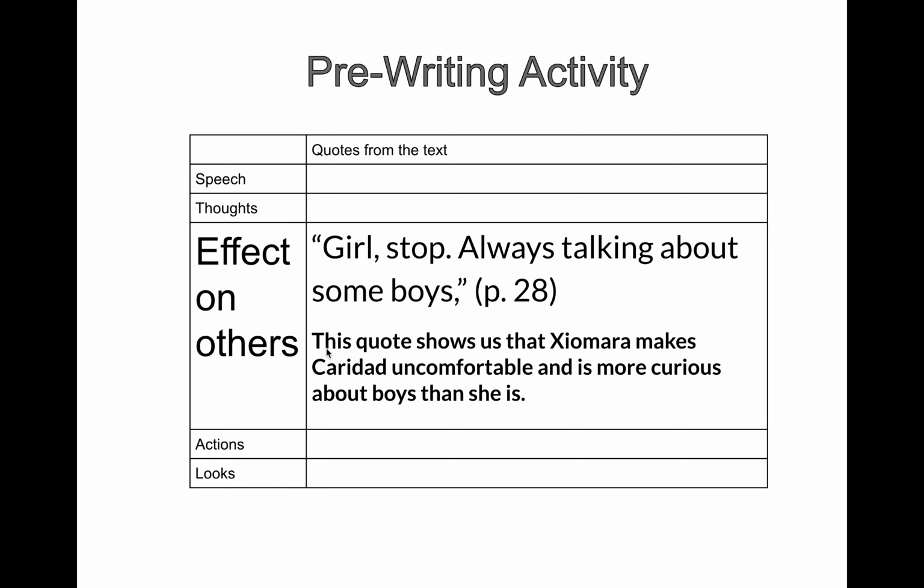And then you can do this part, but this is really what your essay is going to do. You want to choose examples that really show what kind of character Ciamara is. So this quote shows that Ciamara makes Caridad uncomfortable, and she is more curious about boys than Caridad is. Okay, so this quote tells us that Ciamara is a little boy crazy. So once you've done this for 3 of these things, you can move on to the test. Okay, so go ahead and pause here and make sure you do the pre-writing activity first.